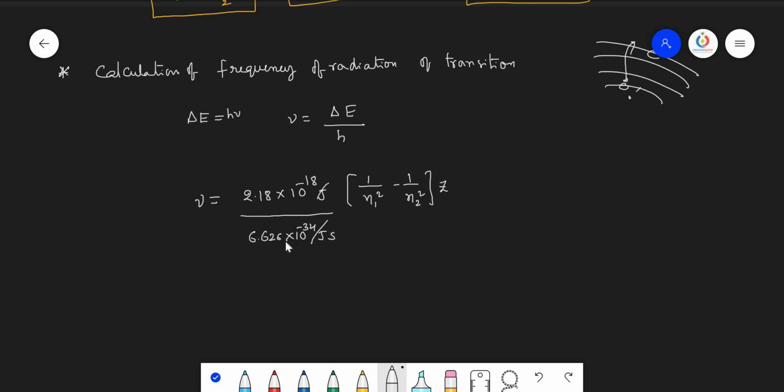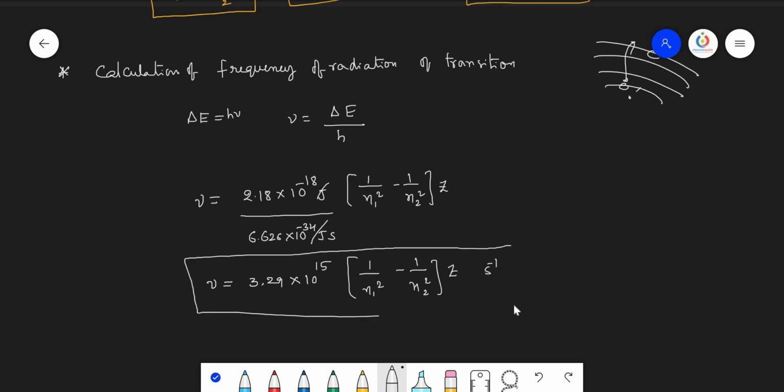So joules get cancelled, and we get frequency, that is 3.29 into 10 power 15 into 1 upon n1 square minus 1 upon n2 square into Z per second.